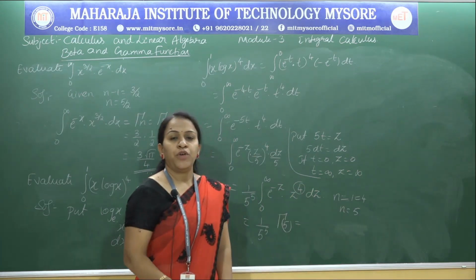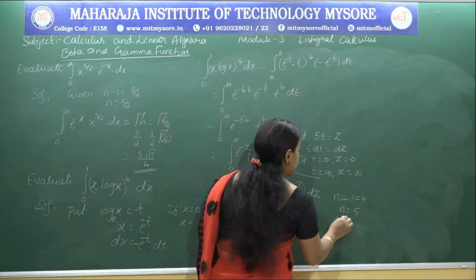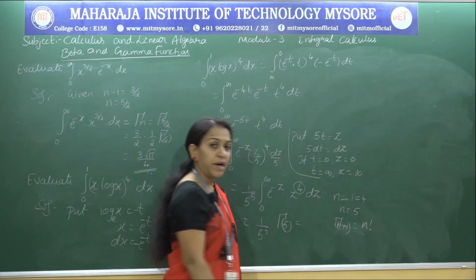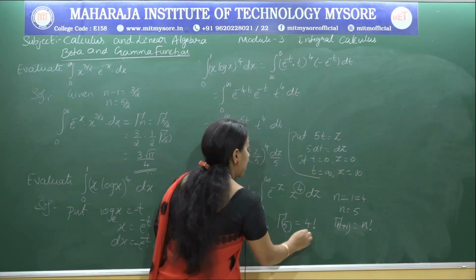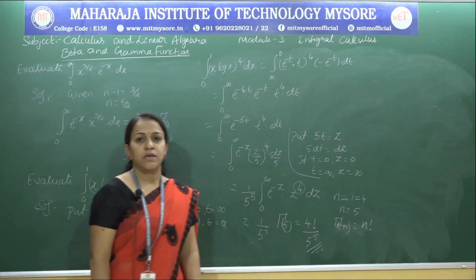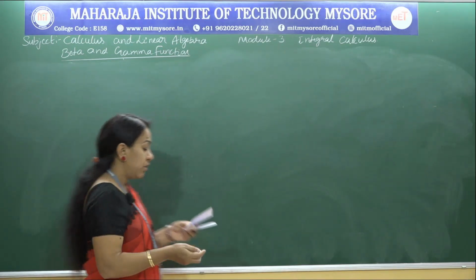Yes, so we know the standard gamma result. One more formula: gamma of n plus 1 is nothing but n factorial. So we have here 5, so that should be 4 factorial by 5 to the power of 5 as the required result. So now the next problem, evaluate